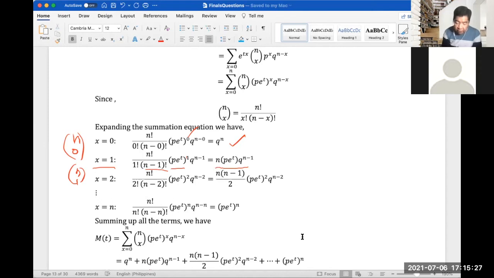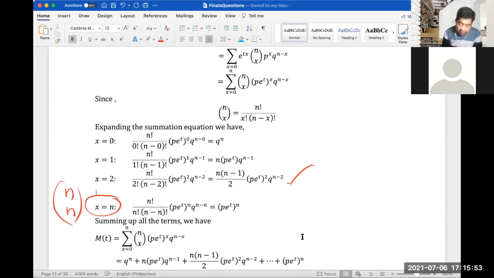We don't need to write the 1 here, right? And then we have q to the n minus 1. Now for x equals 2, we have n taken 2, times (p e to the t) squared, times q to the n minus 2, right? And then if we continue up to x equals n, that means n taken n.